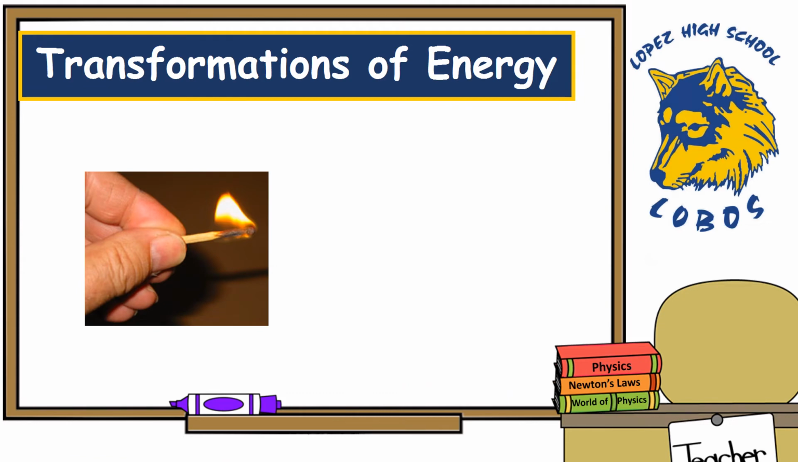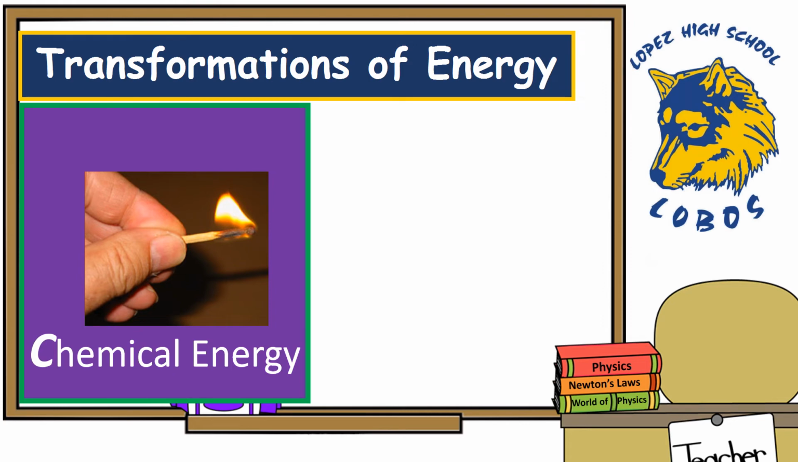Well, first off, let's start talking about the chemical bonds that are found inside of the matchstick. These bonds are storing energy. And the moment that you light that match and start breaking apart those bonds, that energy is transformed into thermal energy because you're releasing all of that energy so that it can give off heat.